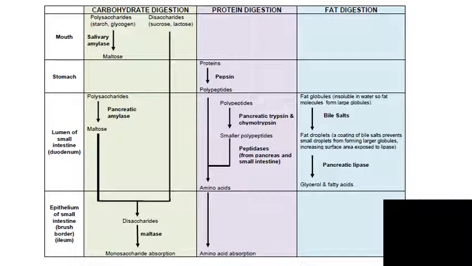Okay, today I'm going to do a little summary on the chemical digestion process. So there are three food groups: carbohydrates, proteins, and fats. And all are digested with their own specific enzymes. Yeah? So by now you should know that chemical digestion is to do with enzymes.